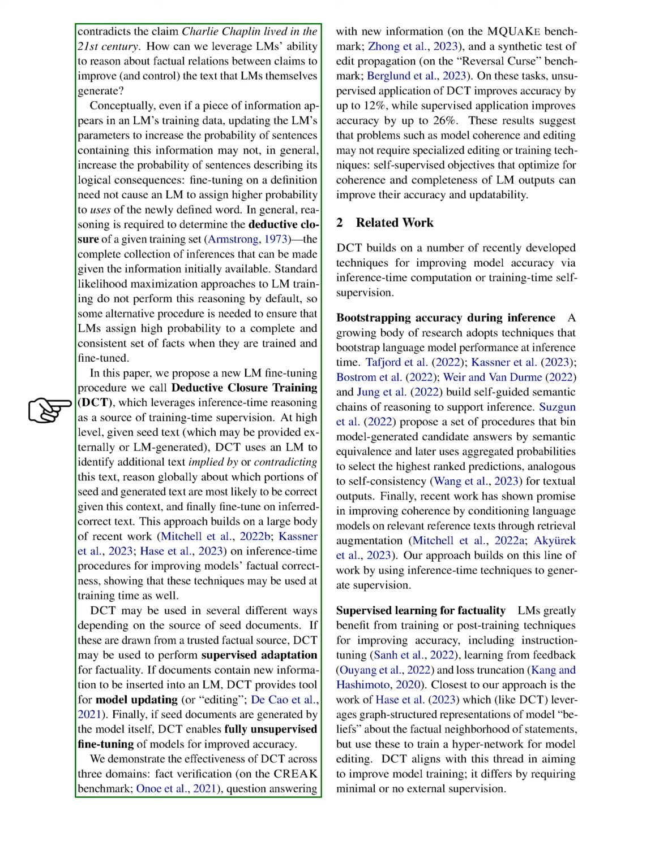This method uses reasoning at the time of inference as a source of supervision during training. In simple terms, DCT uses an LM to identify additional text that is implied by or contradicts the seed text, which could be externally provided or generated by the LM, reason globally about which parts of the seed and generated text are most likely to be correct given this context, and finally fine-tune on the inferred correct text.